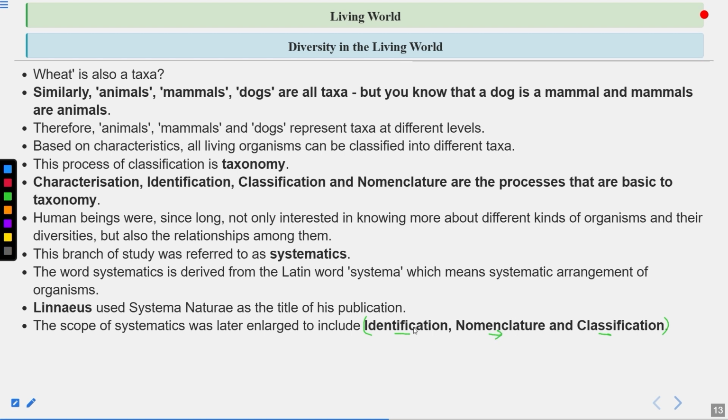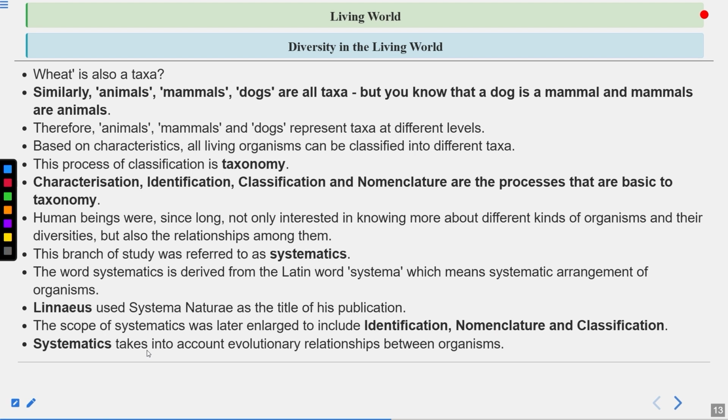So how is systematics different from taxonomy? Systematics also takes into account the evolutionary relationship between the organisms. So this is how it is different from taxonomy. What is the common thing between systematics and taxonomy? Identification, nomenclature, and classification. But systematics also includes the evolutionary relationship between the organisms. So this is how it is different from taxonomy.